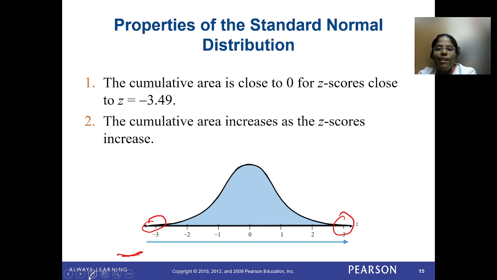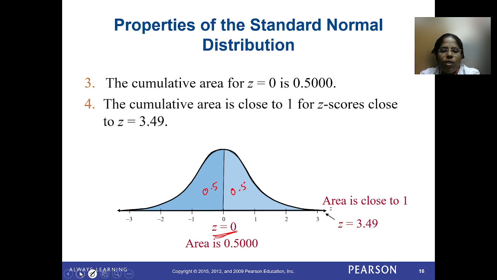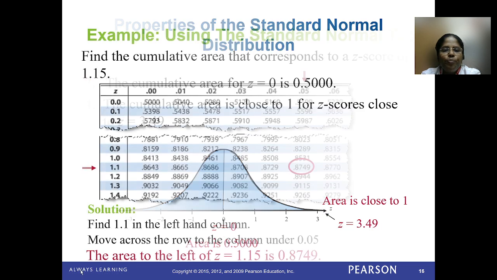The cumulative area increases as the z score increases, keep in mind. So the cumulative area for z equal to 0 is 0.5. The area is 0.5 on each side, so totally the area is close to 1. In this positive direction the area is close to 1. Here it is 0, but on this side the area is close to 1. That's why the z value is positive 3.49.